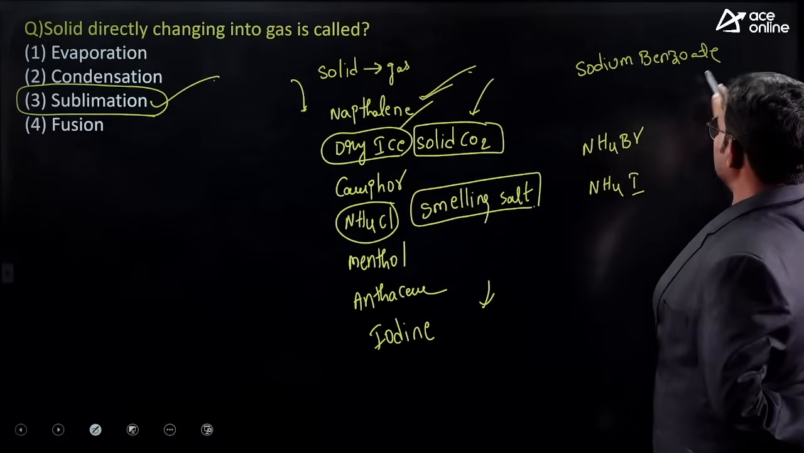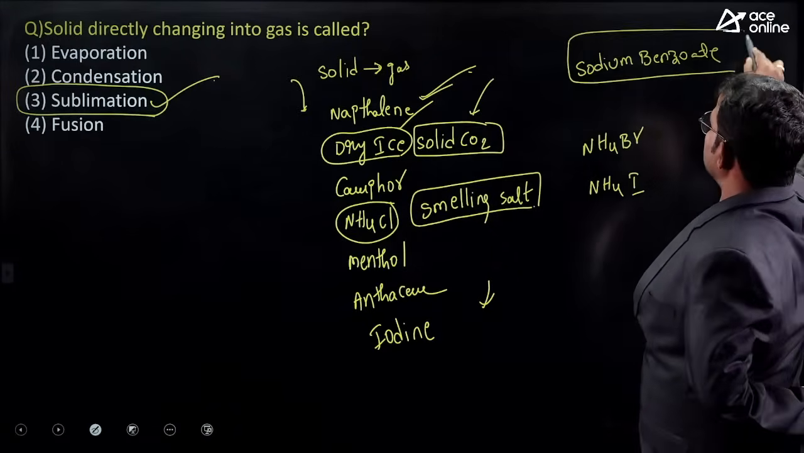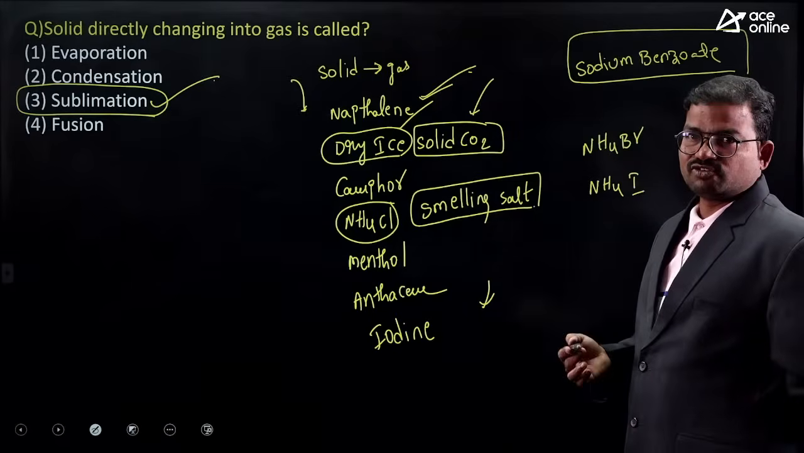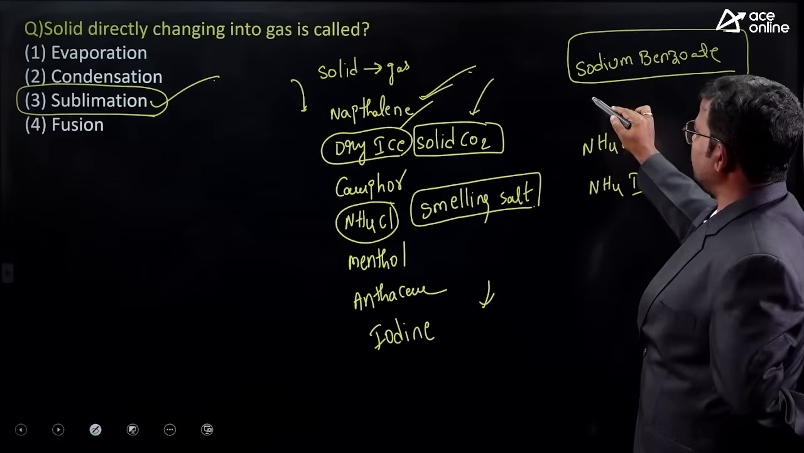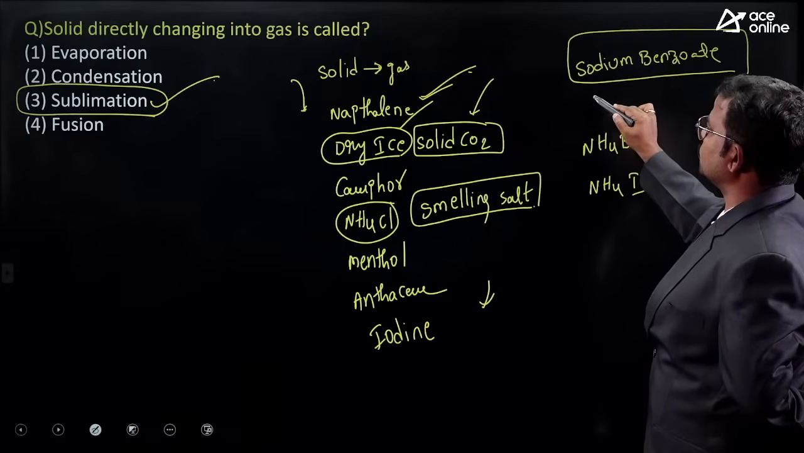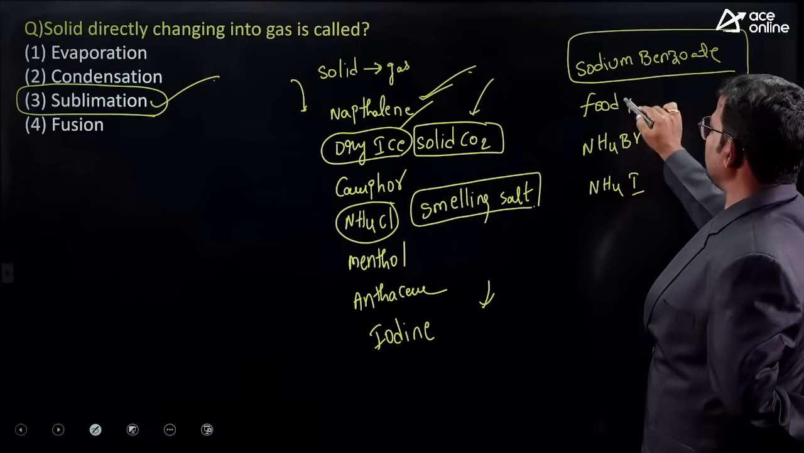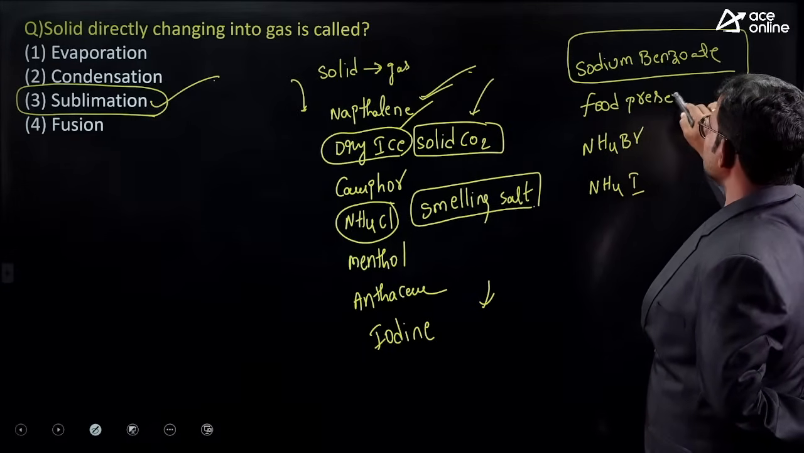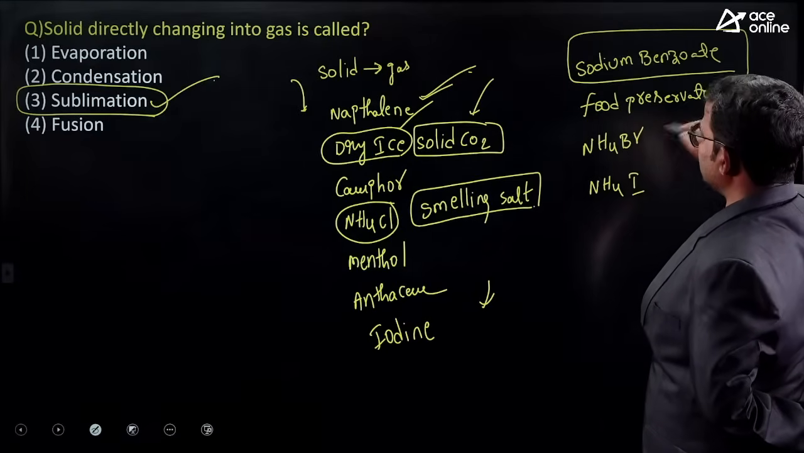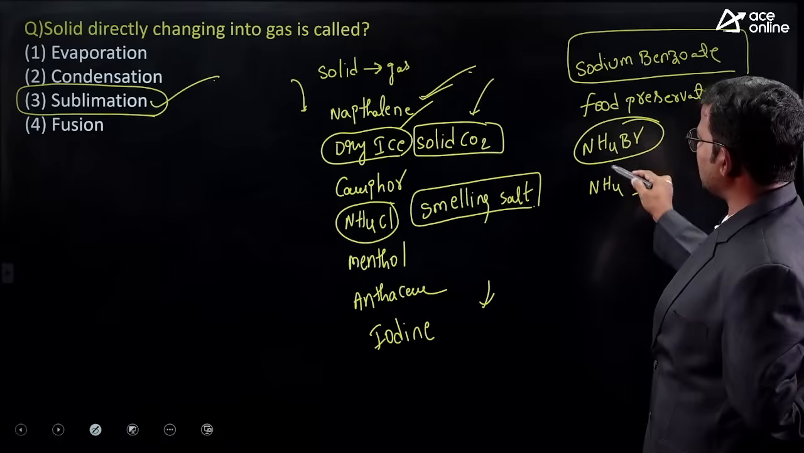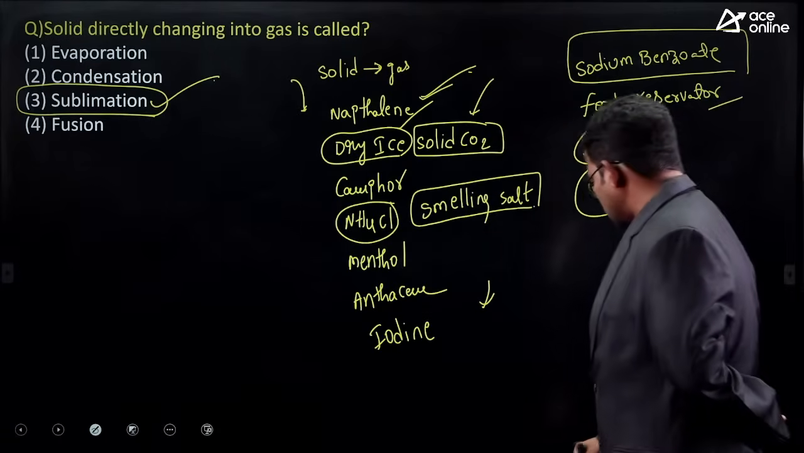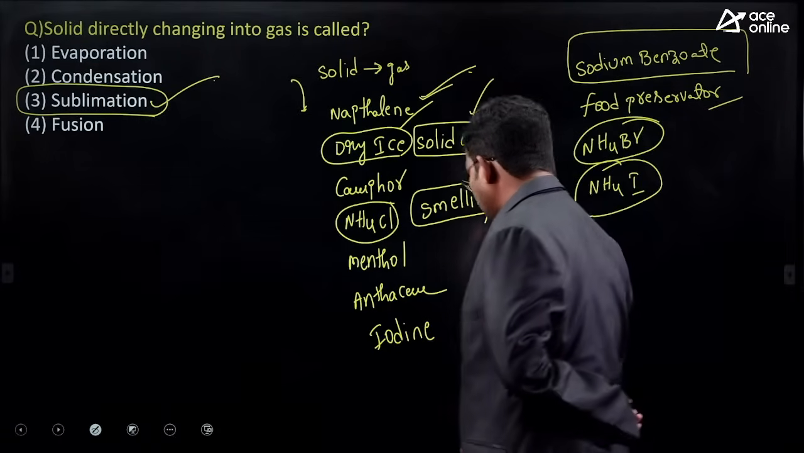Next, which is the most commonly used food preservative? Sodium benzoate. This is the most commonly used food preservative. Okay, so these are all very important. Of course, ammonium bromide and ammonium iodide also.